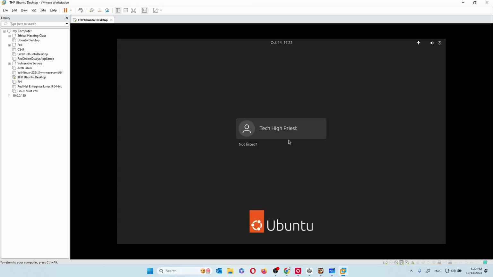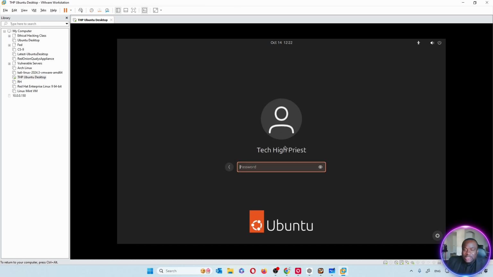We are starting with the graphical user interface, which just means you are going to be able to see pictures and images. The reason is that a lot of you are coming from a Windows background and you're not used to the black and white screen in Linux. So I'll go ahead and log in to the virtual machine. We will begin running some nice commands.